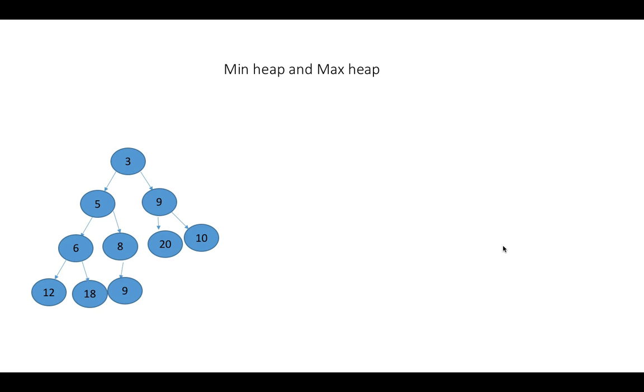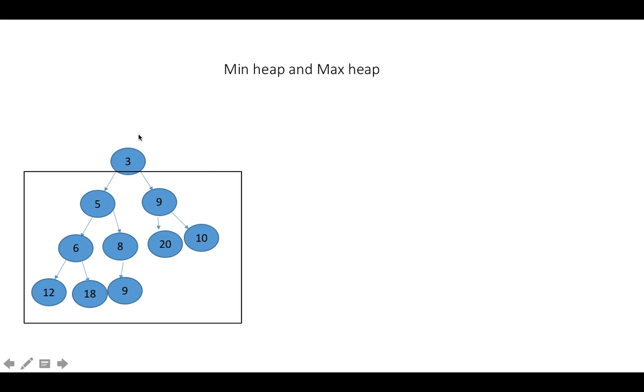The min heap is a binary tree such that the data contained in each node is less than or equal to the data in that node's children. For example, in the given tree, the root node value is always less than all its children.